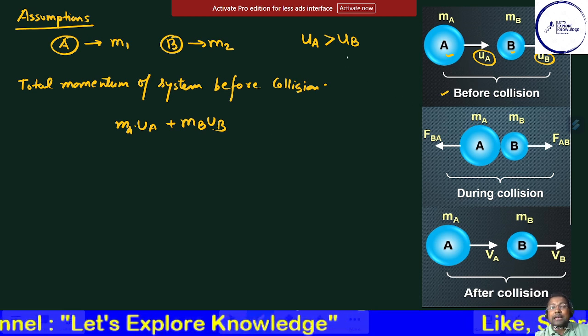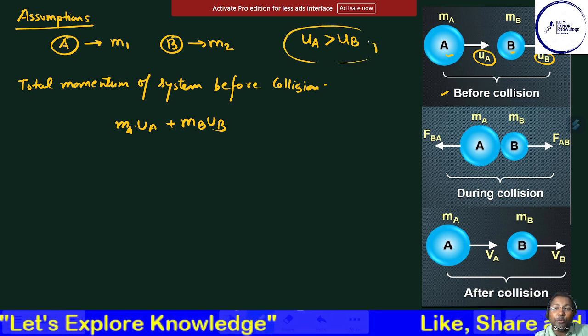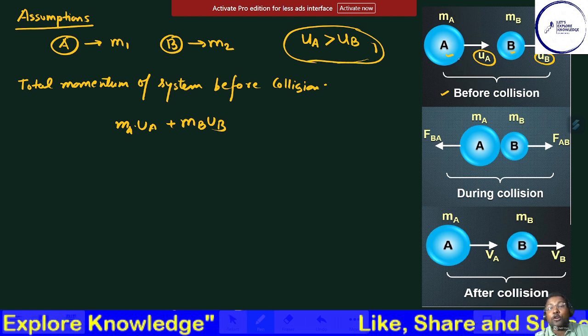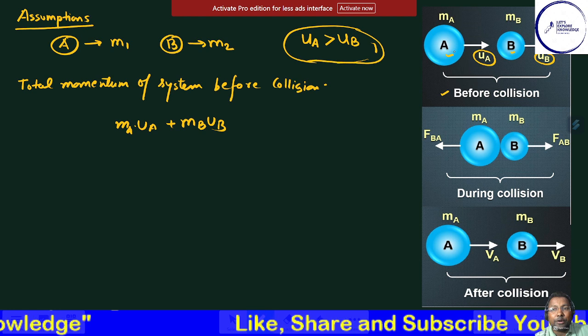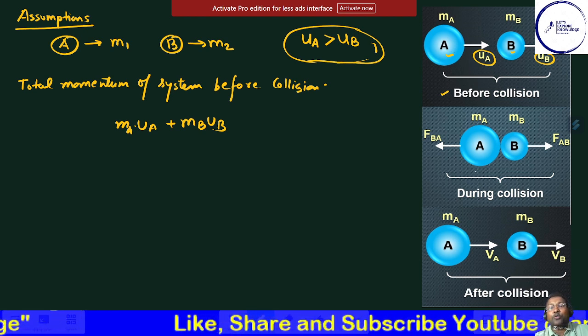Now, as I have told you, the initial velocity of the first body is more than the initial velocity of the second body, so it's a time when they are going to collide.